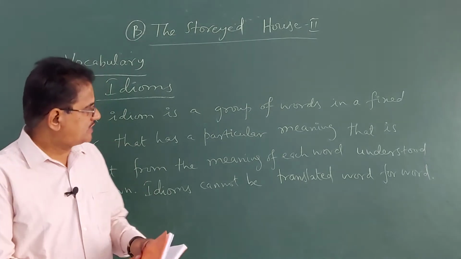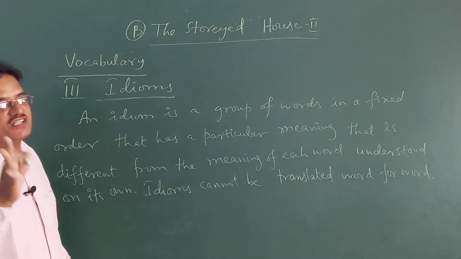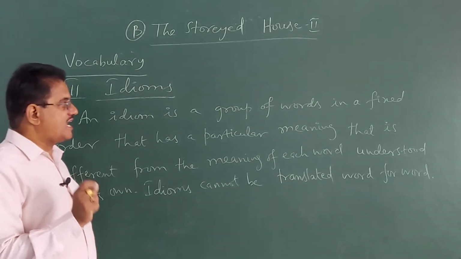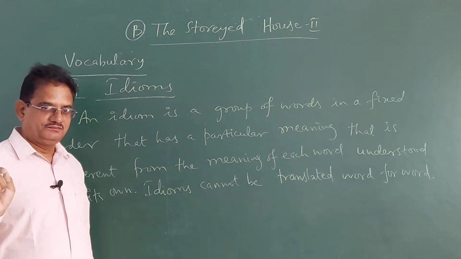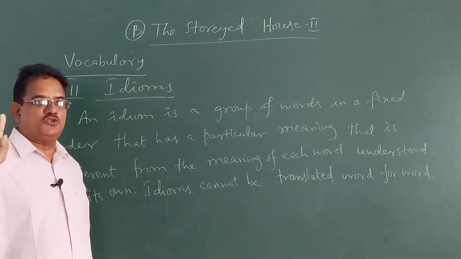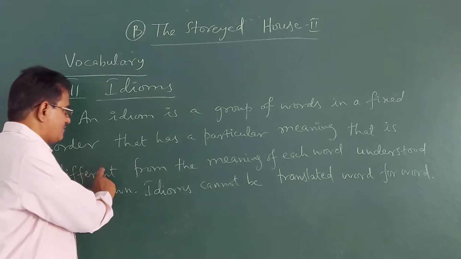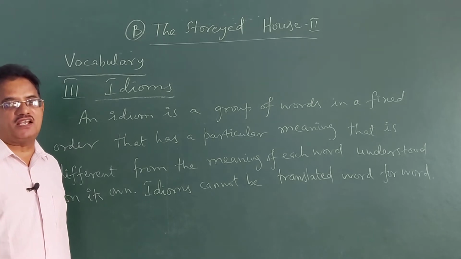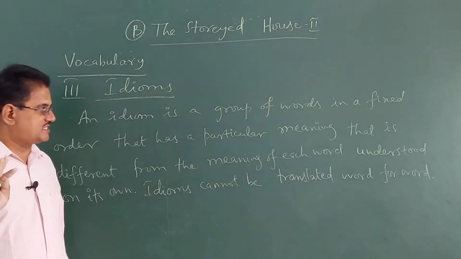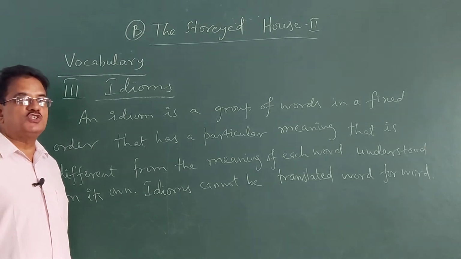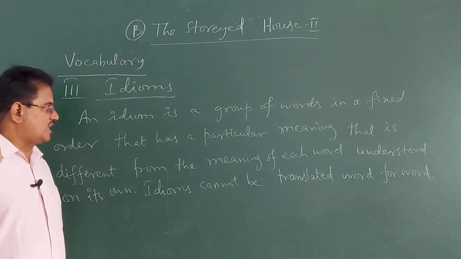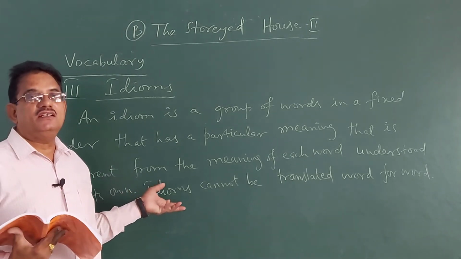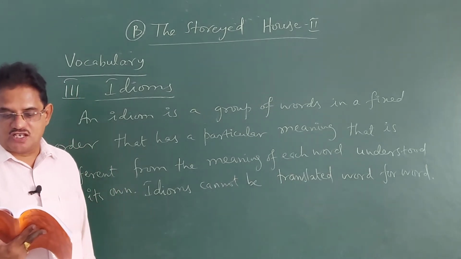What is an idiom? Idiom is a group of words in a fixed order. Remember that. It has a particular meaning, taken together as a single unit, that is different from the meaning of each word understood on its own. If you take out the words of the idiom separately, they give different meanings. But together, when arranged in a fixed order, they always convey a particular figurative meaning.